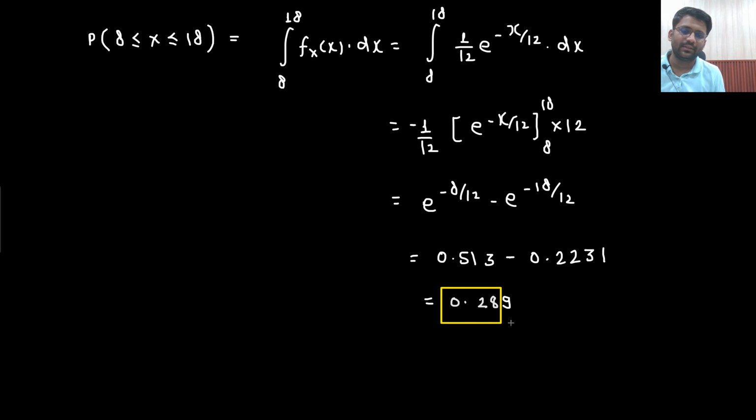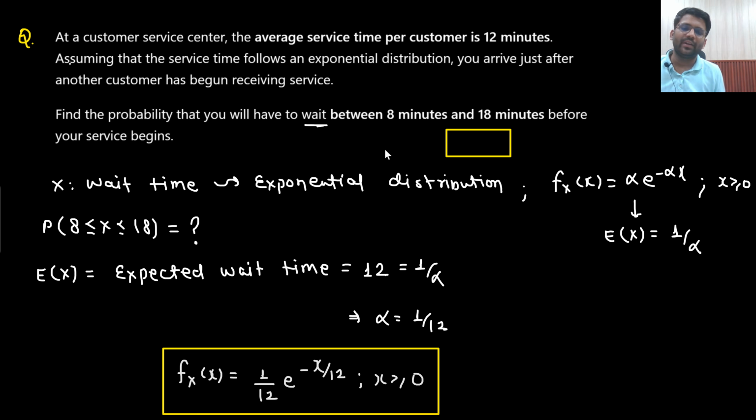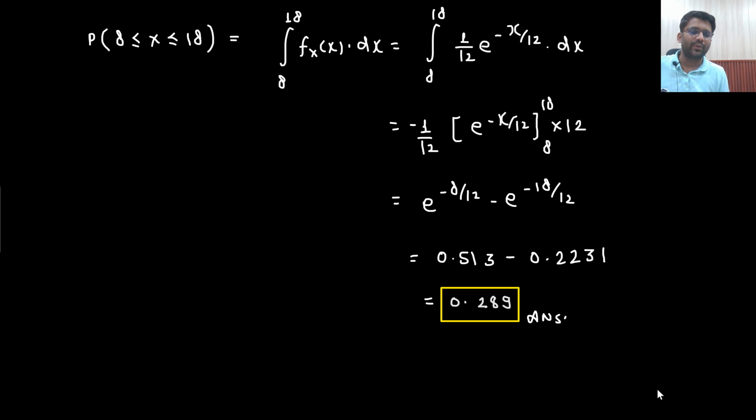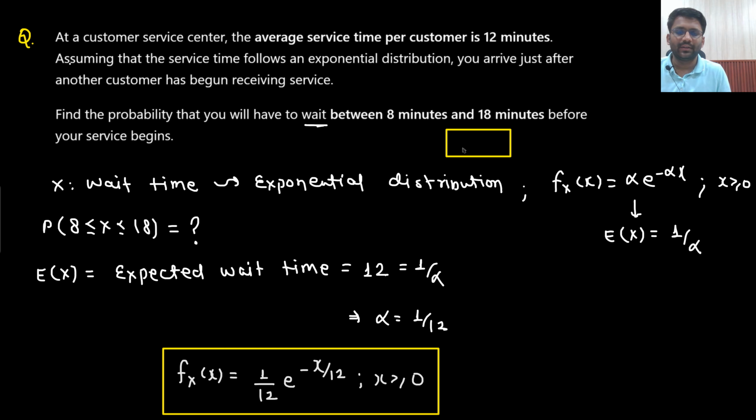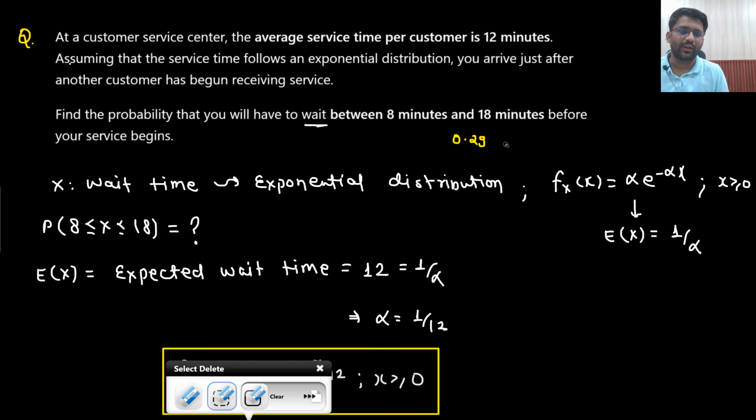That's the answer. So the probability that you will have to wait between 8 to 18 minutes is 0.289, or 0.29.